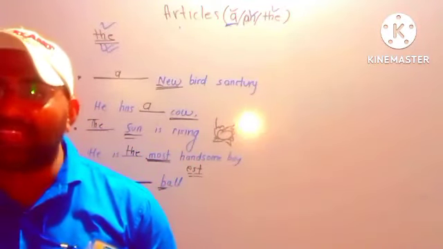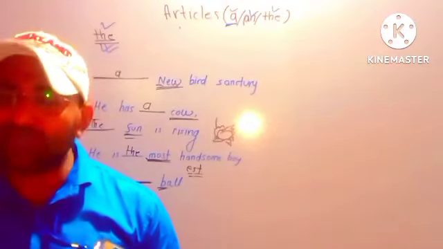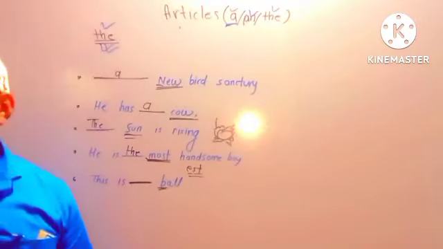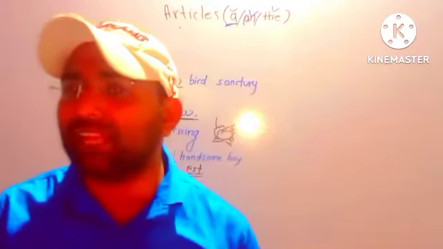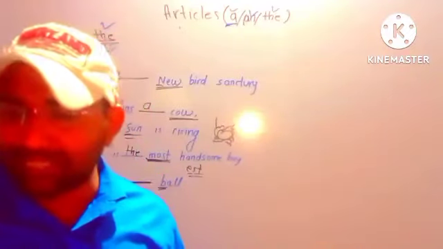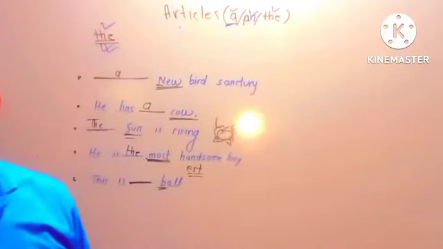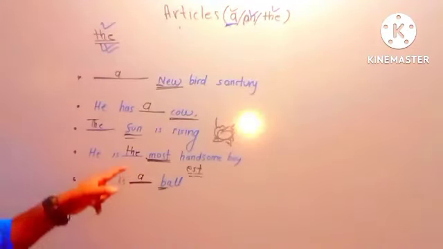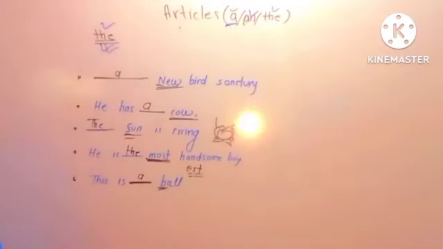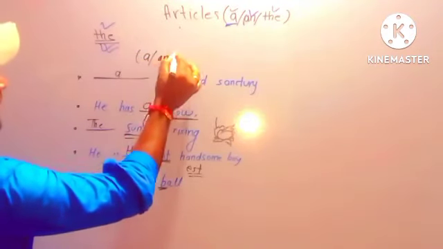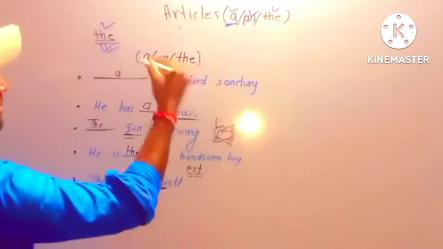So can we use N? No, sir. Now what is written? Ball, B-A-L-L. So is ball unique? There is not only one ball in the world. No, sir, not unique. So can we use the? No, sir. So what is left? A. So what do we have to use? A. This is a ball. Is this clear now? Just note down this also: uses of A, N and the. Note down this.